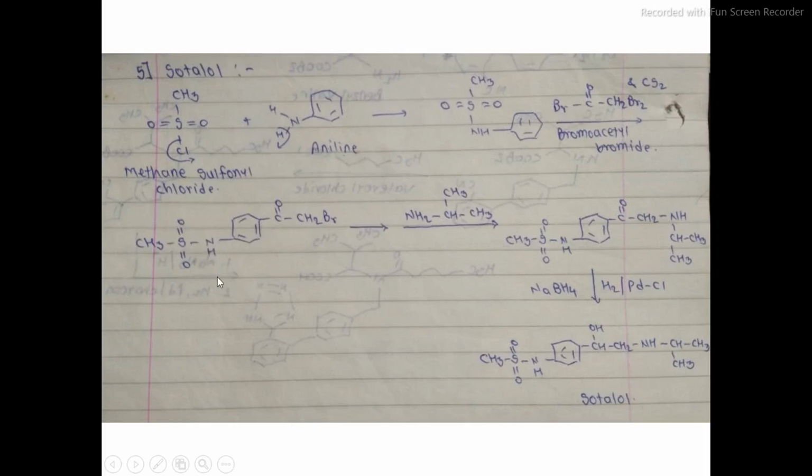Now this part is the same, but the bromoacetyl group is attached to the para position of this phenyl ring, that is C double bond O CH2Br. This thing is attached, resulting in the liberation of hydrogen bromide, HBr, to form this intermediate product.